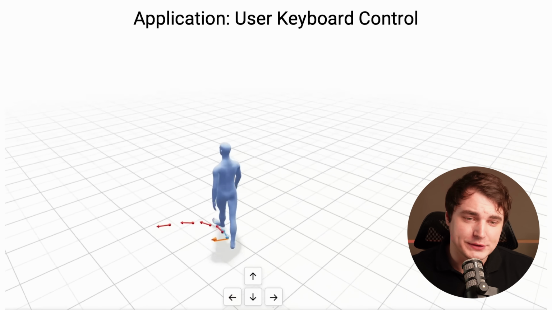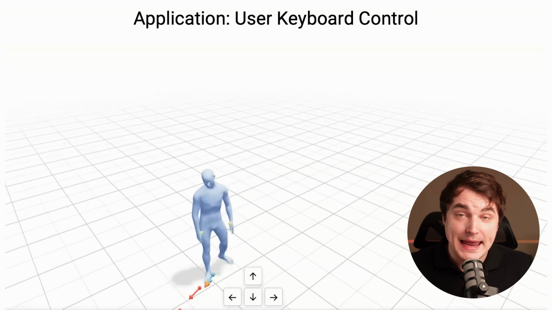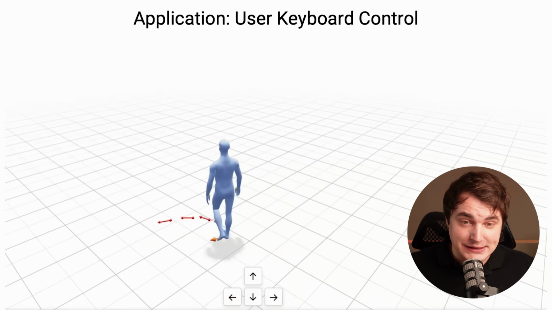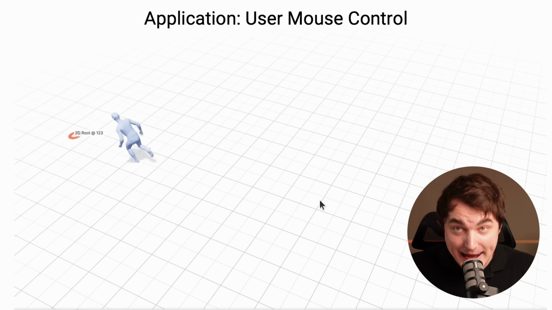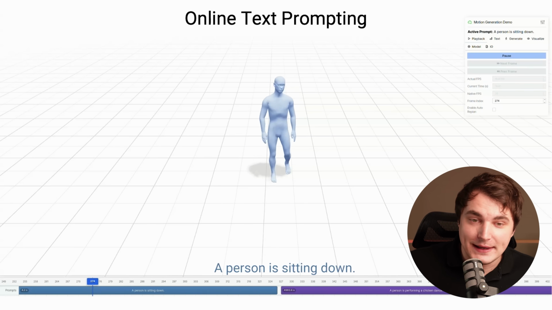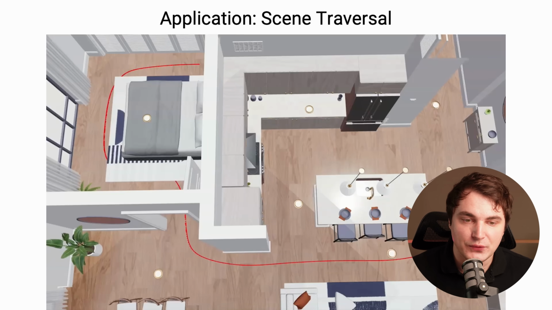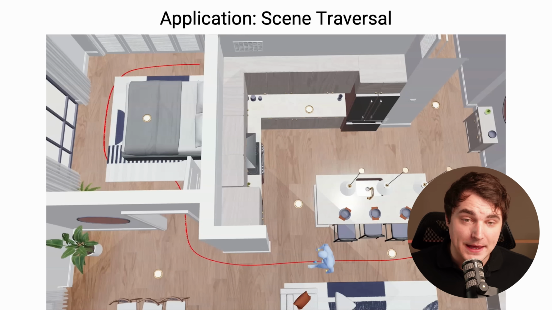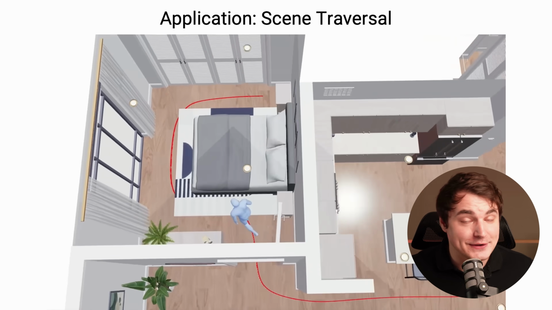I think one of the most impressive is that you can use the keyboard to control it, and again, those real-time constraints can work together with the prompt. So basically you can run scripts that will take keyboard or mouse inputs as a constraint and combine them with a text prompt saying something like jump on one leg or jumps, etc. And that's the coolest thing about that. Same goes for root motion. Again, you can draw a representation of the path and then combine it with the text prompts, and all of that in real time. You can save that and export, of course.